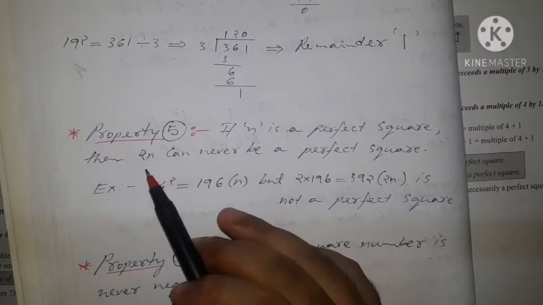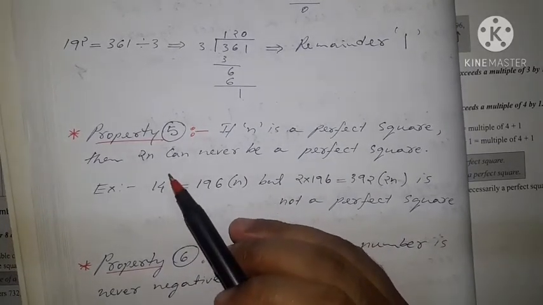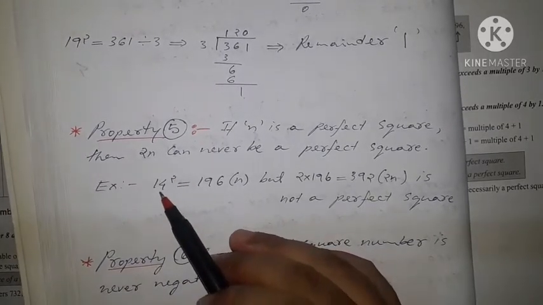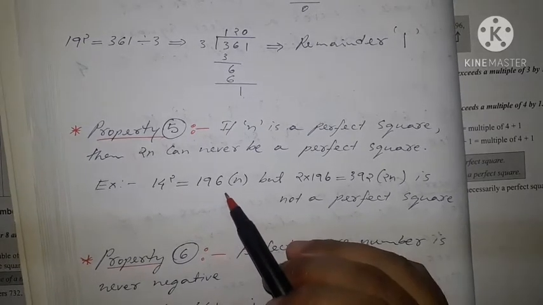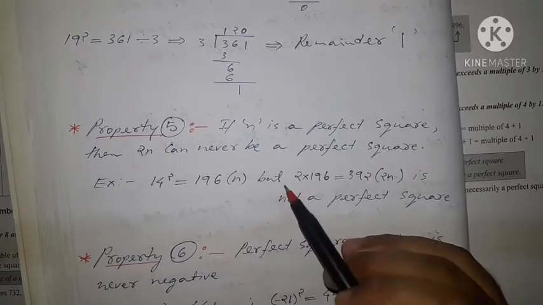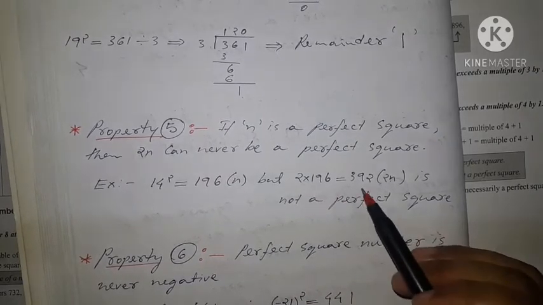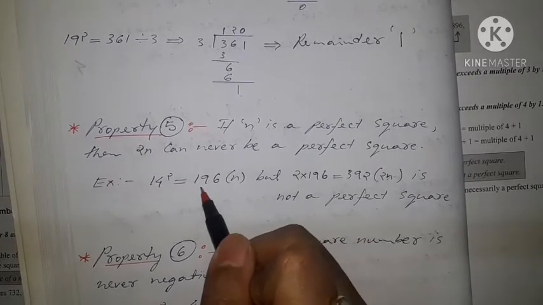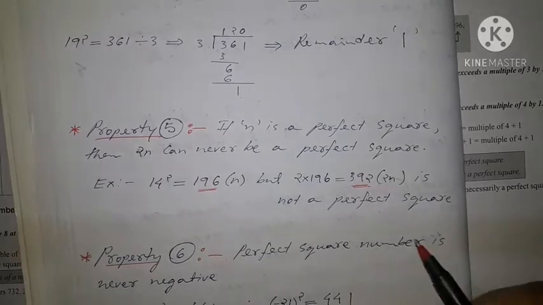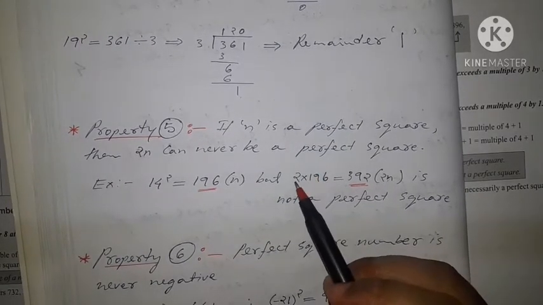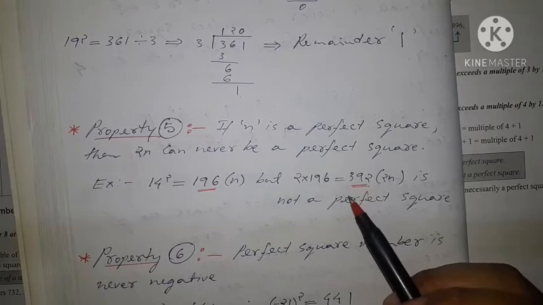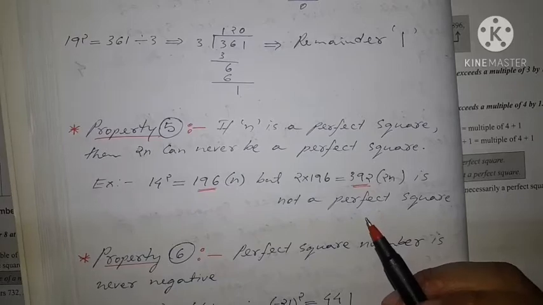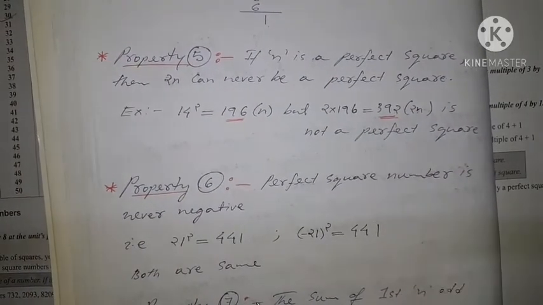If n is a perfect square, when you multiply it by 2, it becomes twice n. This is not a perfect square. For example, 14 square is equal to 196. So let us take this as the value of n. But 2 into 196, that means twice n, 392, is not a perfect square. So here n is a perfect square, but twice n is not a perfect square. For any number which is a perfect square, if you multiply it by 2, it becomes a non-perfect square.